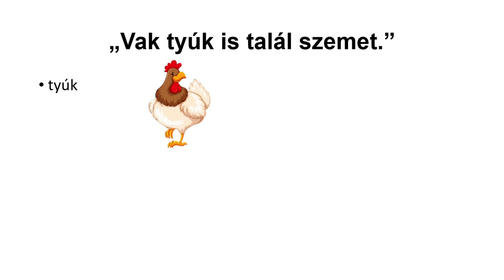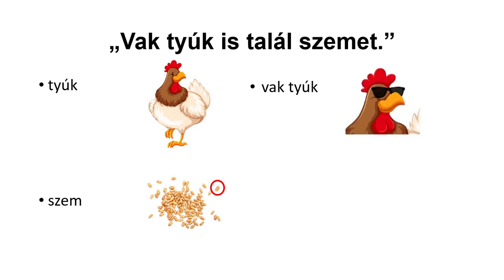Tyúk is a hen. Szem is not an I in this situation, but rather a grain, like a grain of wheat. And a vak tyúk is a blind hen. Talál is to find, and we've met is before, it means even or also.